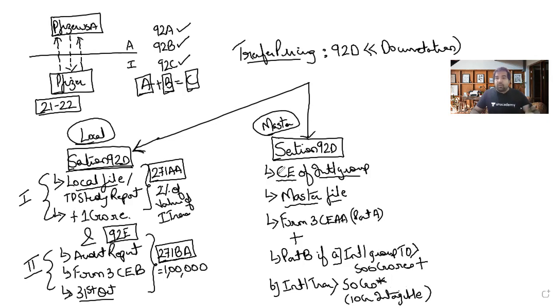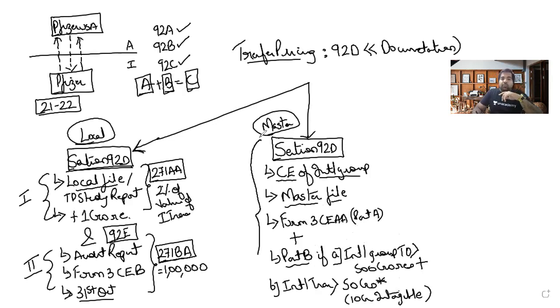We're talking about the second requirement, which is the master file, which came in recently. So this is important. Every country has to file it. Yes, every country in India, they'll have to file it. It's called the master file. It's basically not a file, it's a form you have to fill up. Part A, everyone has to fill up. And Part B only if your international group, that is Pfizer group, has turnover of more than 500 crores and you have international transactions of more than 50 crores, 10 crores in case of intangibles.